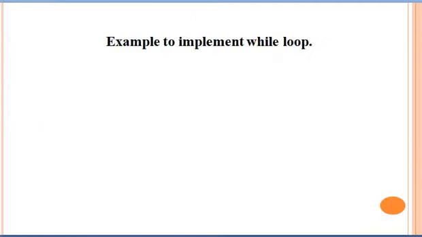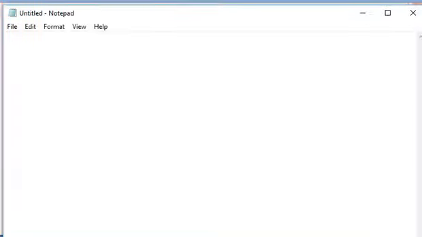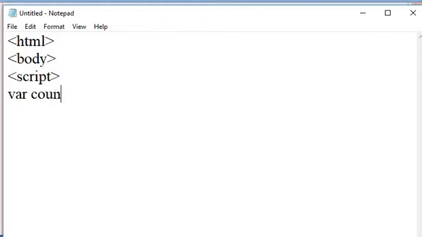Next point is an example to implement a while loop. Let us see one example of how to implement a while loop in JS. First of all, in a notepad file, I am taking the HTML tag. After that, a body tag, and after that, a script tag. After that, I am taking one variable named count, initialized to 0. Here I am taking the condition that count is less than 10. Then and only then the block of statements will be executed.